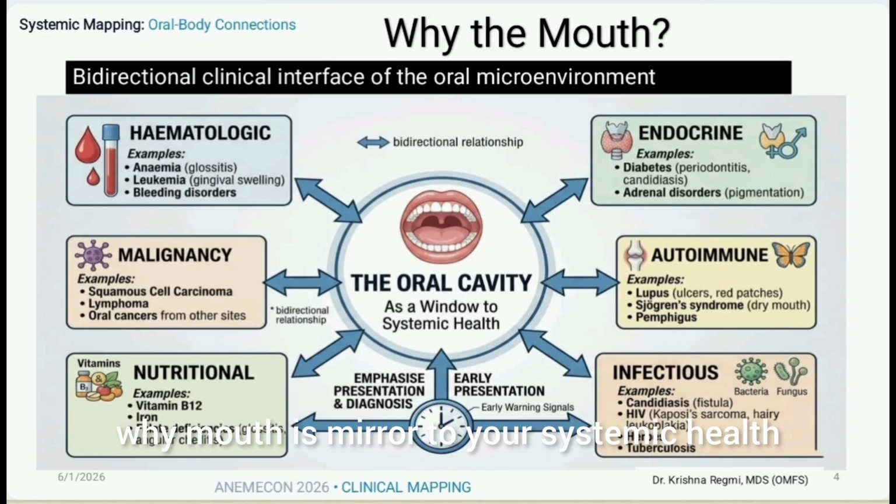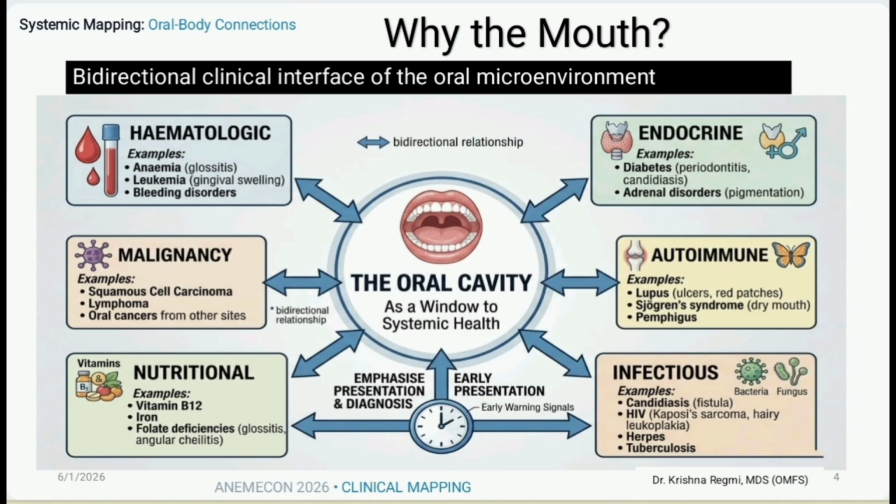Why the mouth matters. There is a systemic link between the mouth and your systemic health. Why does the oral microenvironment mirror systemic biopathology with such striking fidelity? It boils down to distinct, unsellable biological mechanisms.